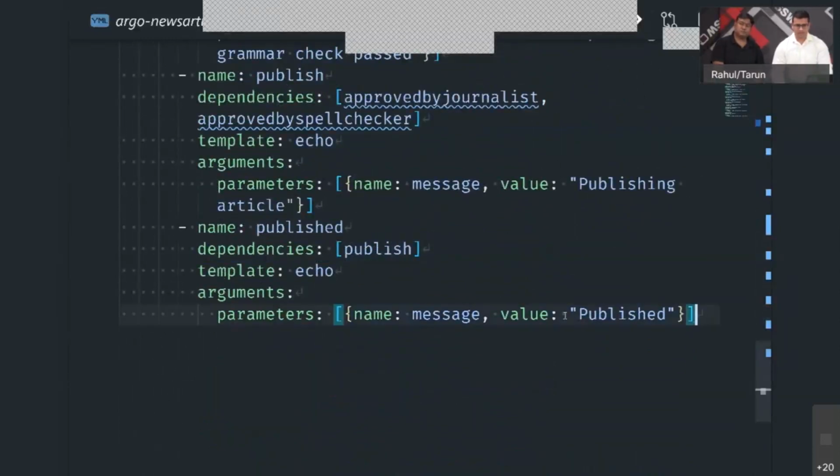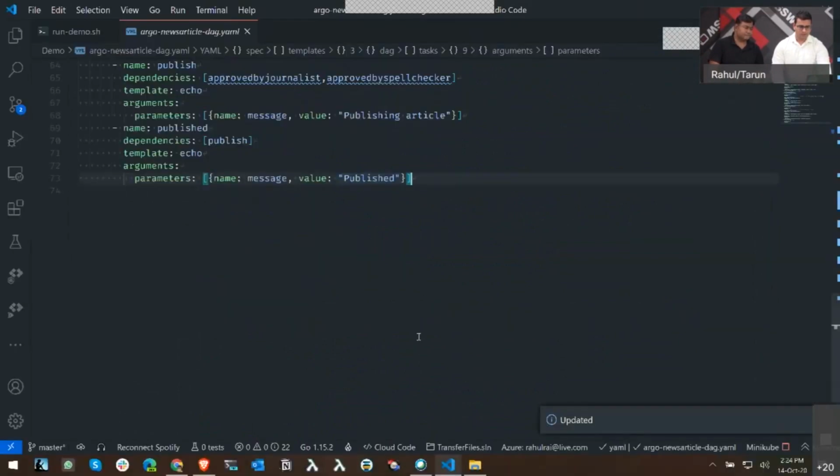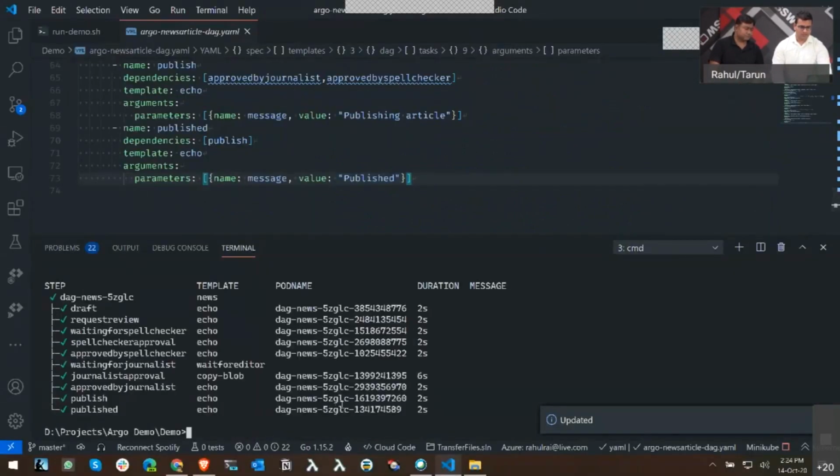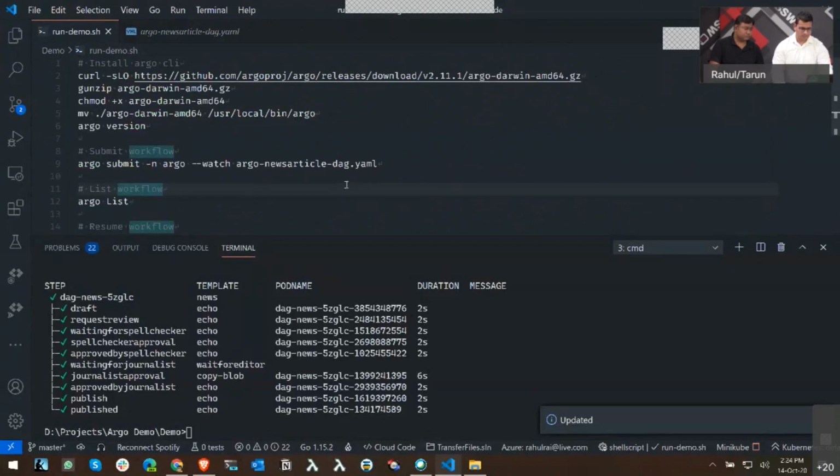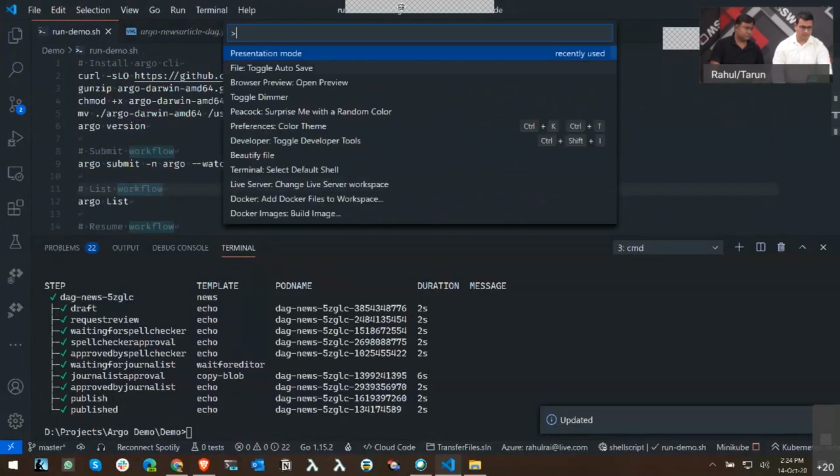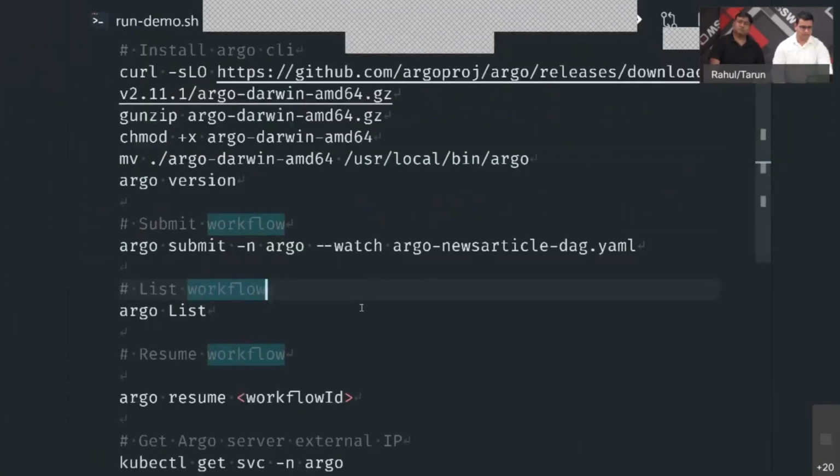And that's it. That's the last step. So let's execute this workflow. And in order to do that, we'll just launch the terminal. And let's open this in presentation mode. But the text is a bit wider. So in order to submit a workflow, you need to enter this command, which is argo submit, and it specifies the namespace where this spec needs to be applied.